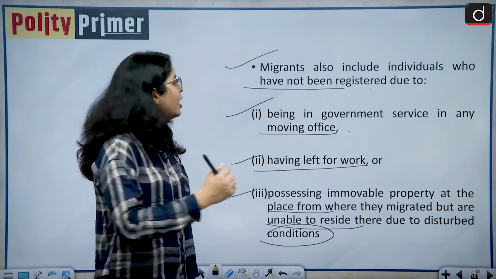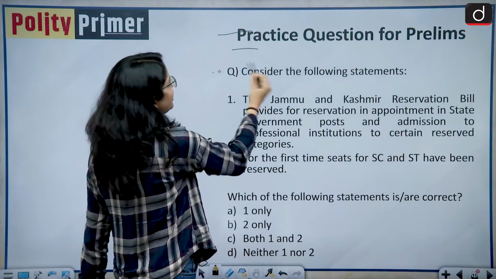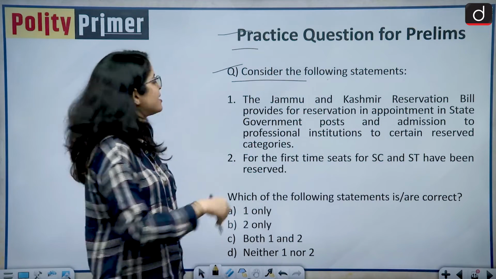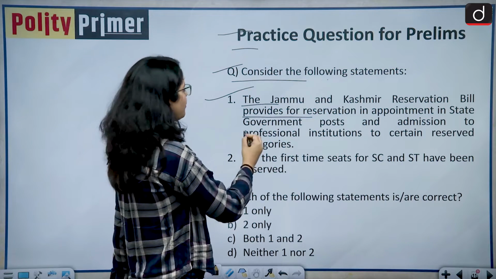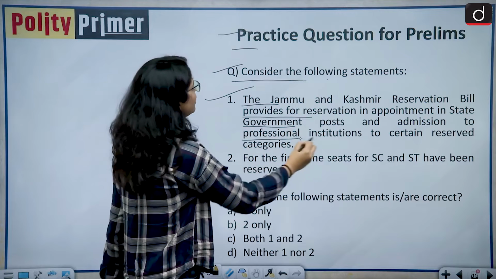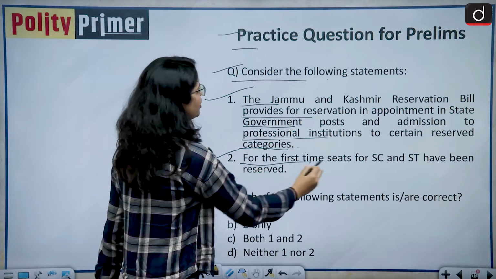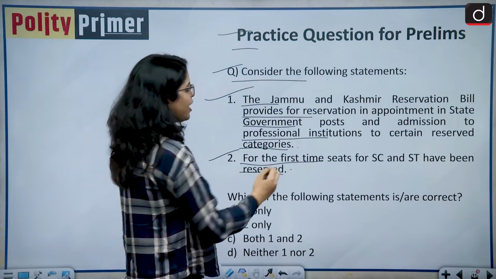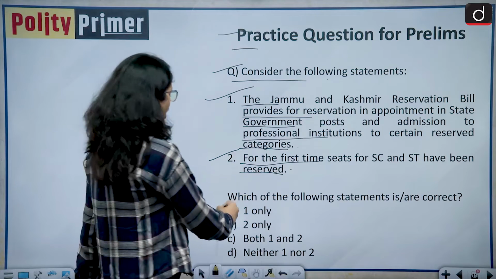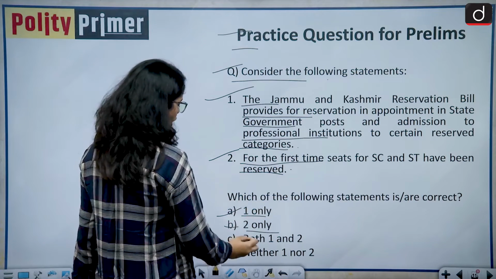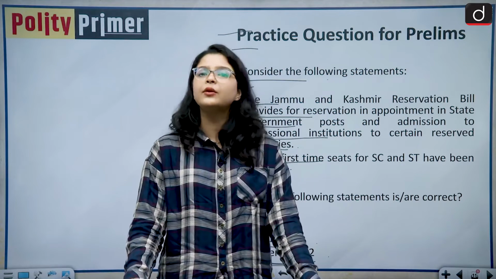Now let us discuss a practice question for your prelims examination. The question is, consider the following statements. Statement number 1: the Jammu and Kashmir Reservation Bill provides for reservation in appointment in state government posts and admission to professional institutions to certain reserved categories. Statement number 2: for the first time seats for SC and ST have been reserved. Which of the following statements given above are correct? Option A is 1 only, option B is 2 only, option C is both 1 and 2, and option D is neither 1 nor 2. Kindly drop your answers in the comment box below.